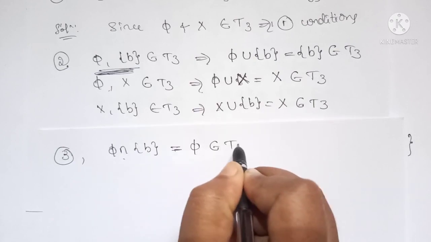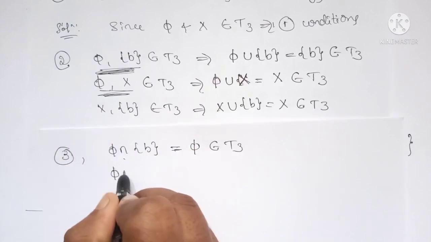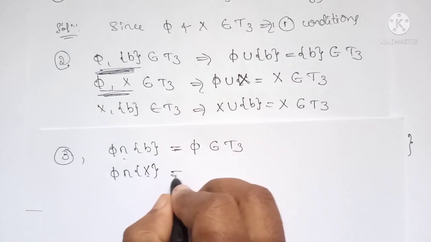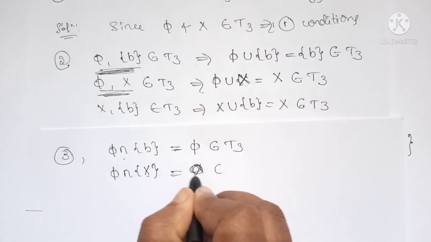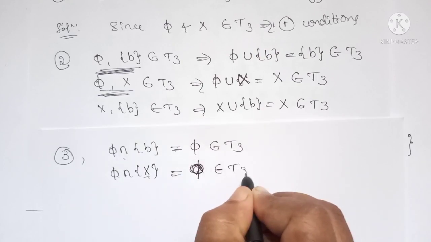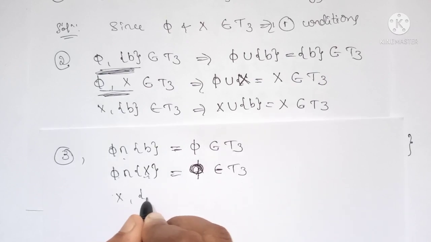It belongs to T3. And let us have the combination of these two elements, phi intersection X, the null set intersection the set X, is equal to the null set. This also belongs to T3. And X intersection B.